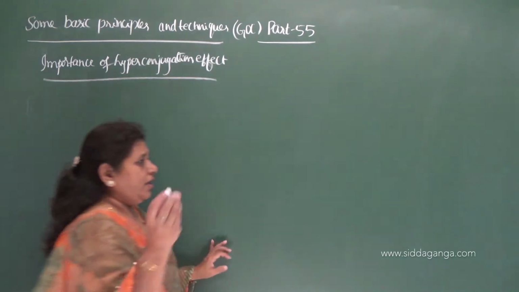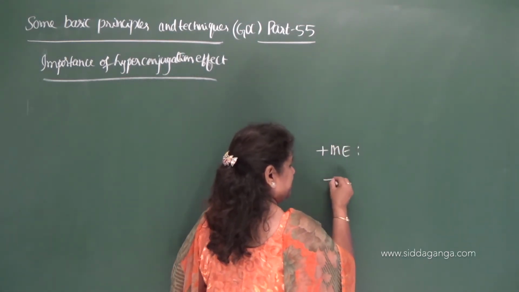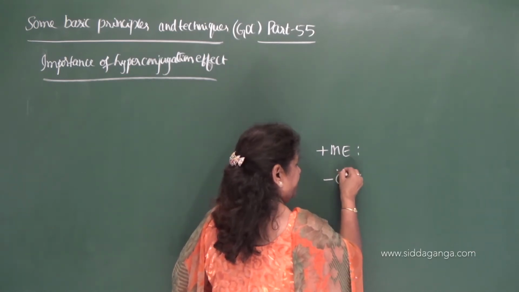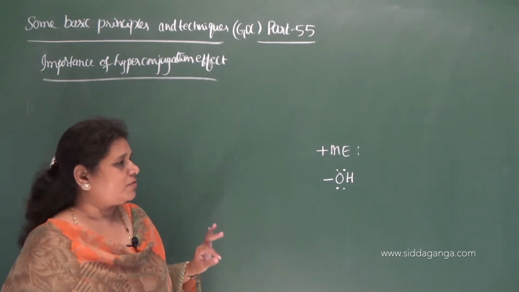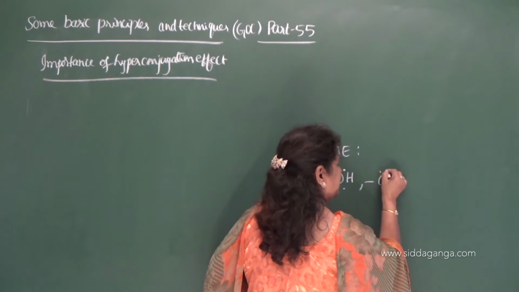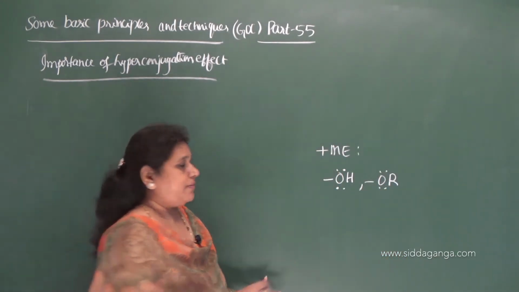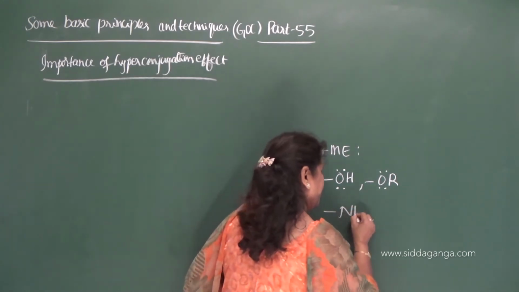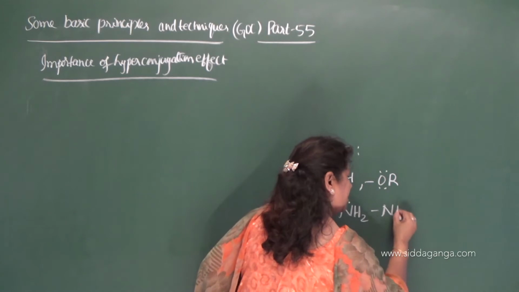As we know, groups with a plus M effect, recall while giving the positive resonance or positive mesomeric effect, I have given a few groups which exert positive mesomeric effect, like the NH2 group and the NHR group.